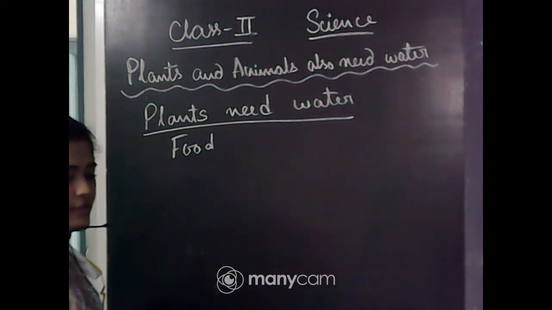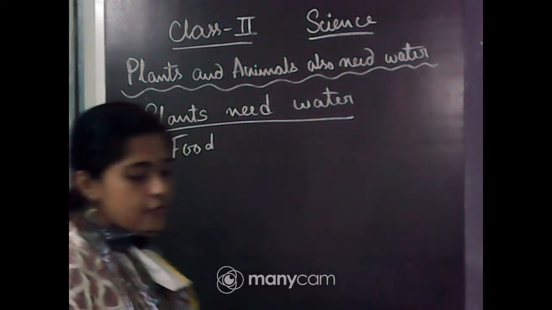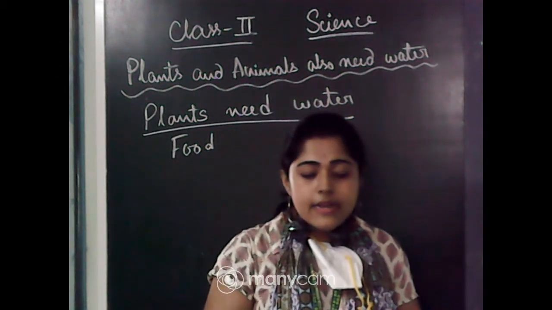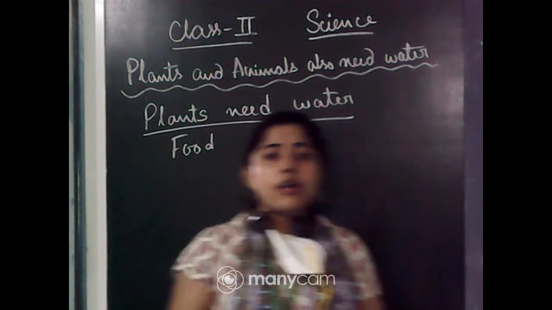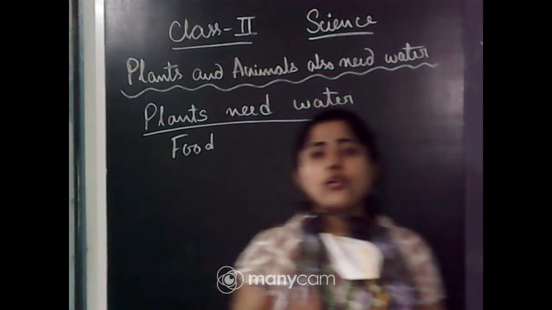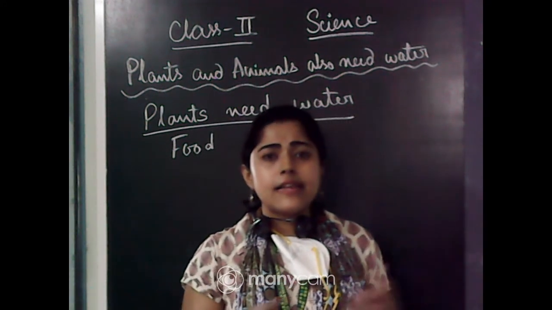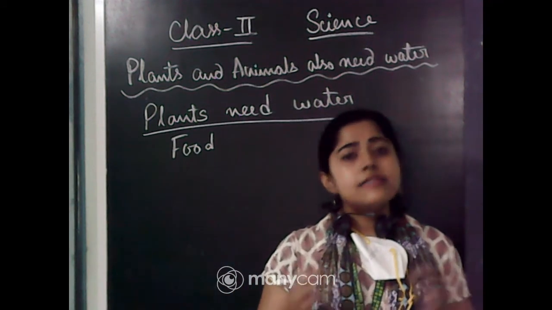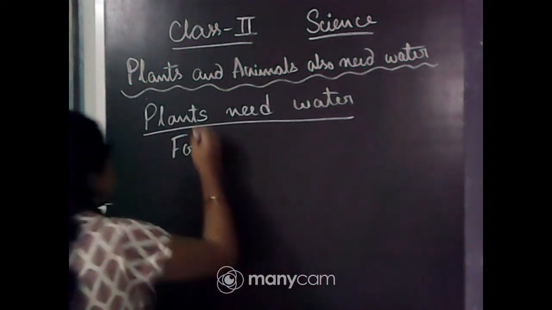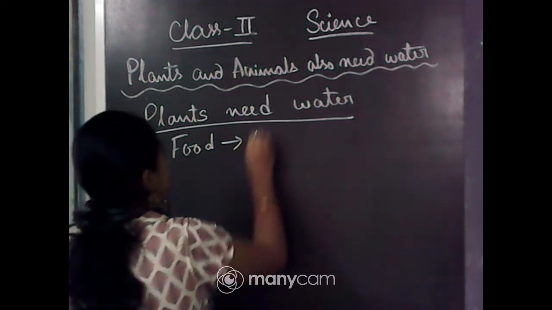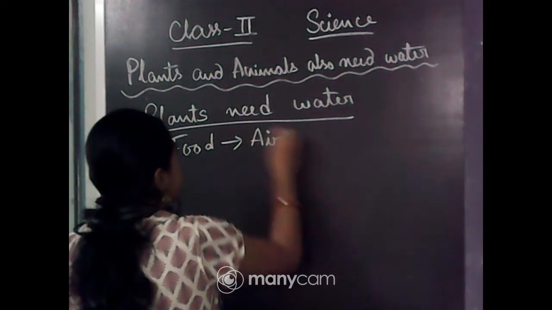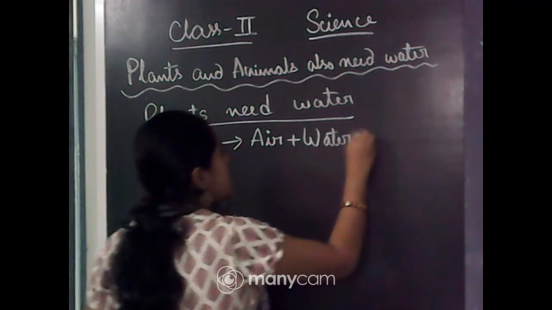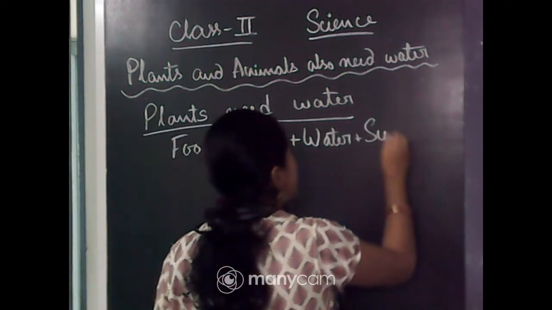Okay. So next, they make their food with the help of air, water and sunlight. They make their food not only with water, they also need two extra things, air and sunlight.